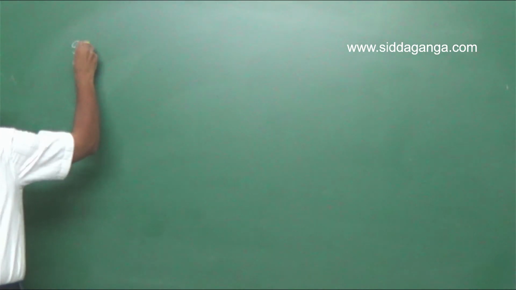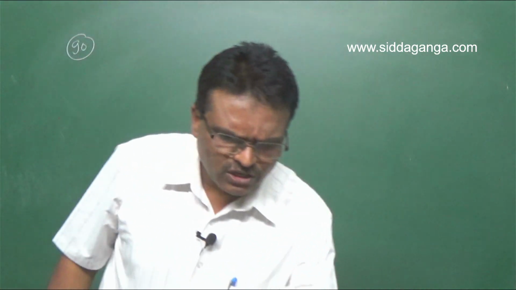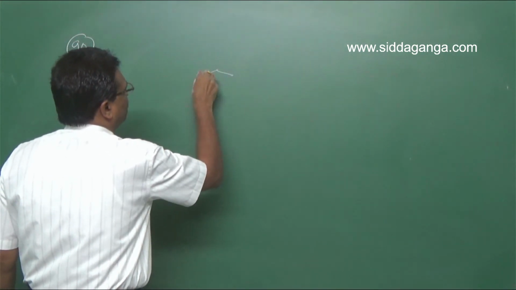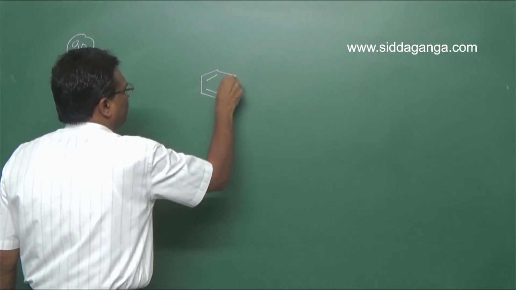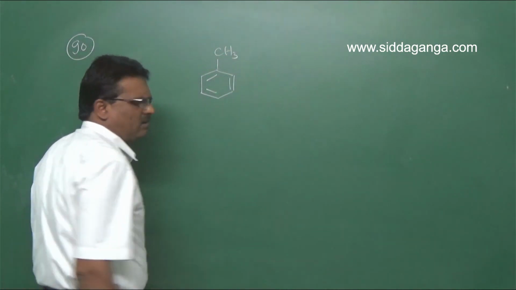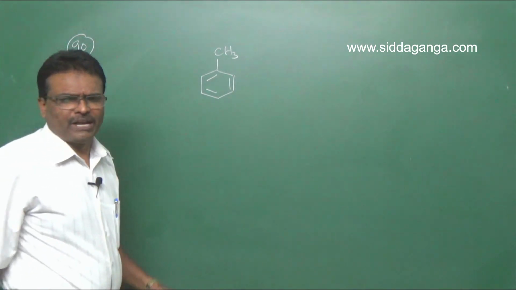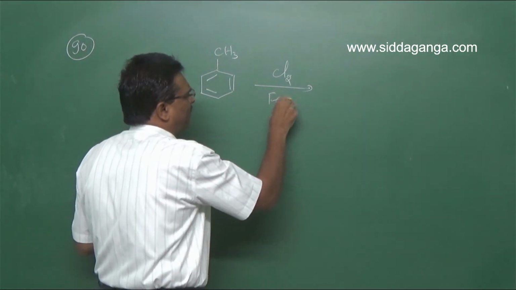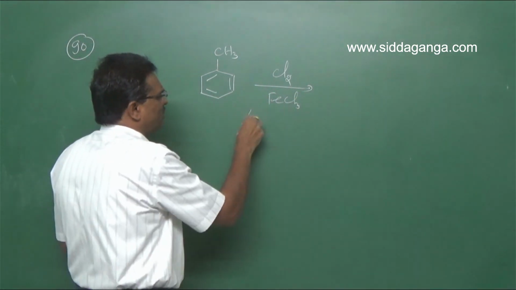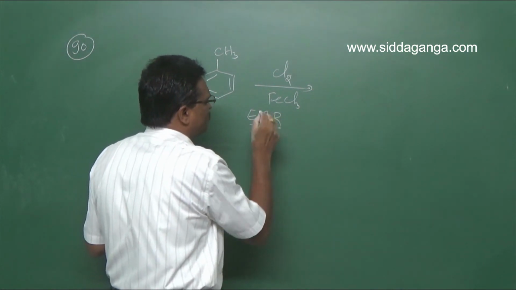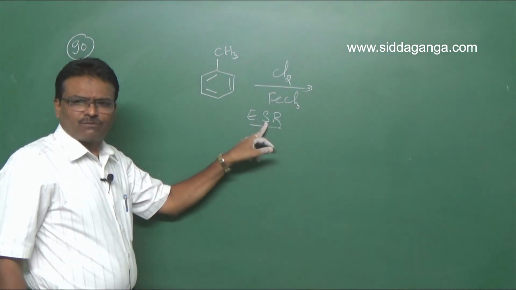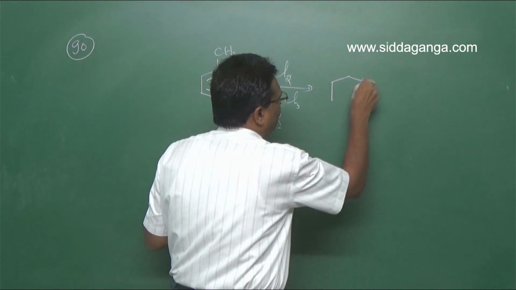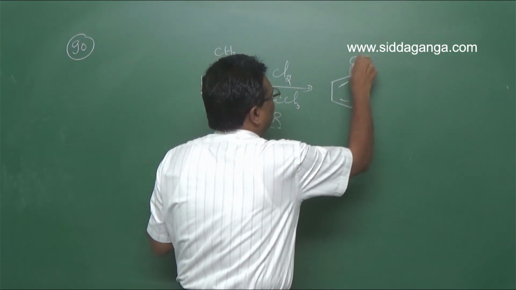So, reaction of toluene with chlorine in the presence of ferric chloride, FeCl3, undergoes electrophilic substitution reaction. Since it is ortho and para directing, it forms orthochlorotoluene and parachlorotoluene.